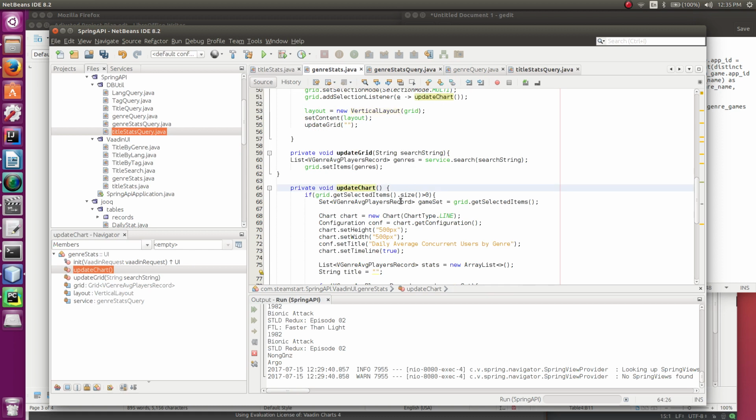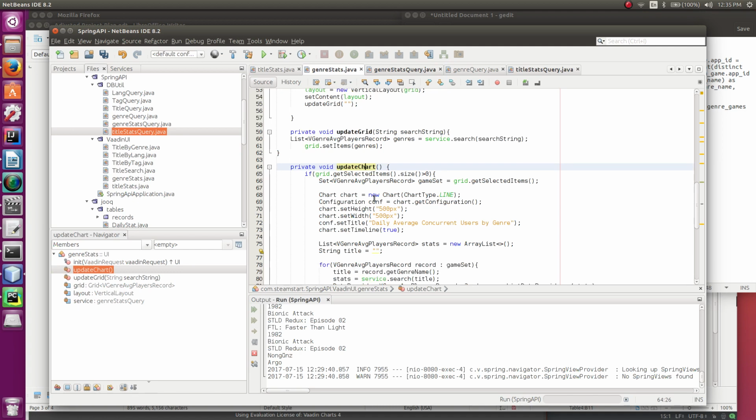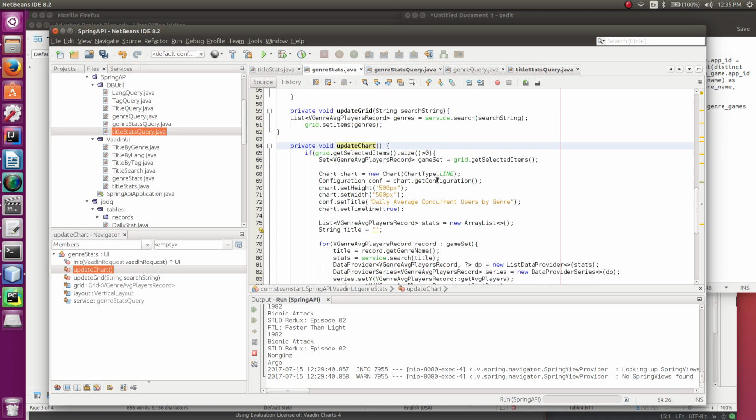And this is just to make sure that the query actually did return something, or that the selected item is a real item. This can probably go away, actually, now that I've ironed out how I'm doing this. What happens is a set of genre average player records is returned, and the chart then populates with that set. It's kind of hard to explain.